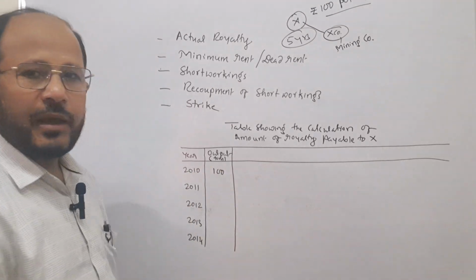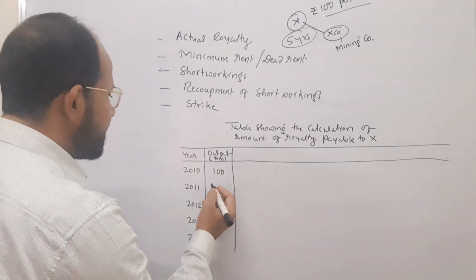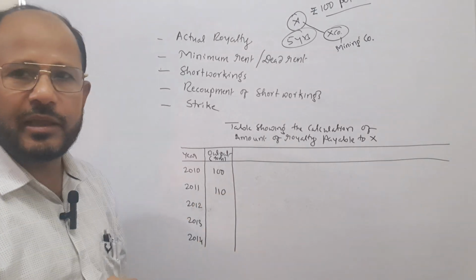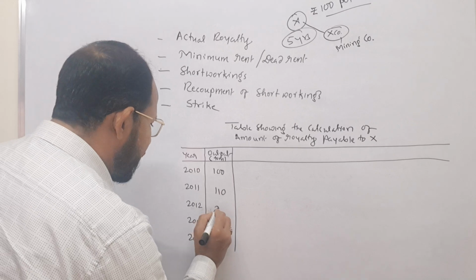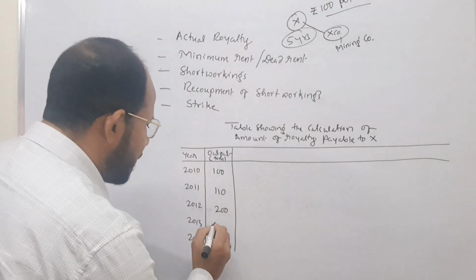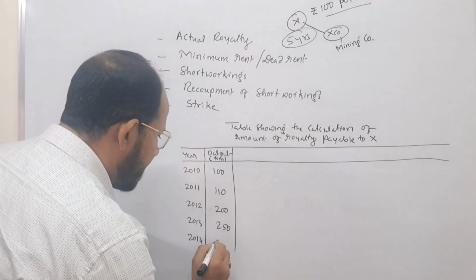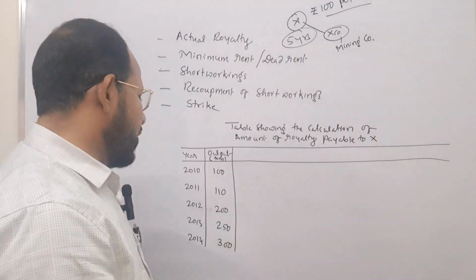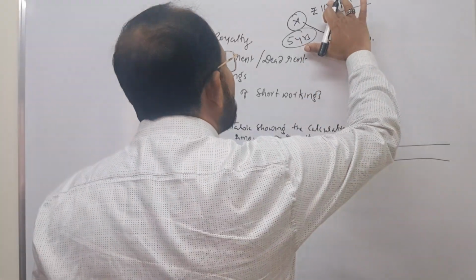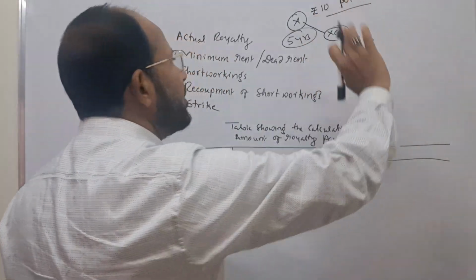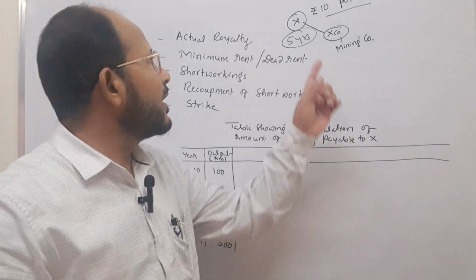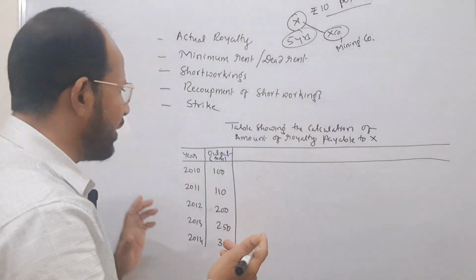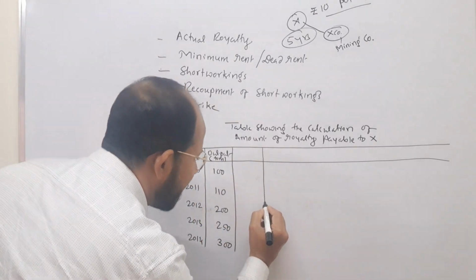How many tons? 100 tons. Next one is in 2011, assume 110 tons are extracted. Next one, you take 200 tons are extracted. Here 250, here 300 tons are extracted. In order to make the calculation simple, I will take rupees 10 per ton. I am reducing the royalty per ton to rupees 10 per ton. Okay, easy calculation will be there and you can easily understand it.